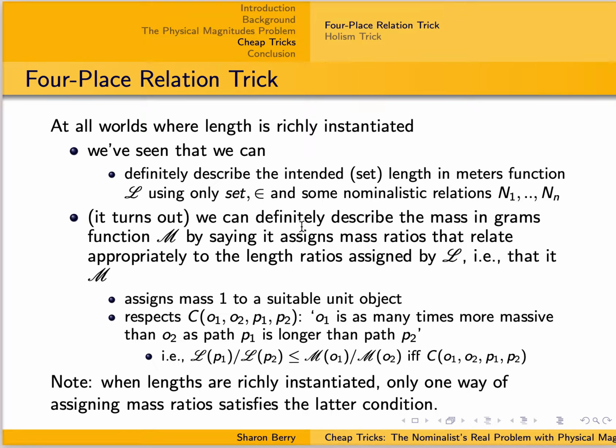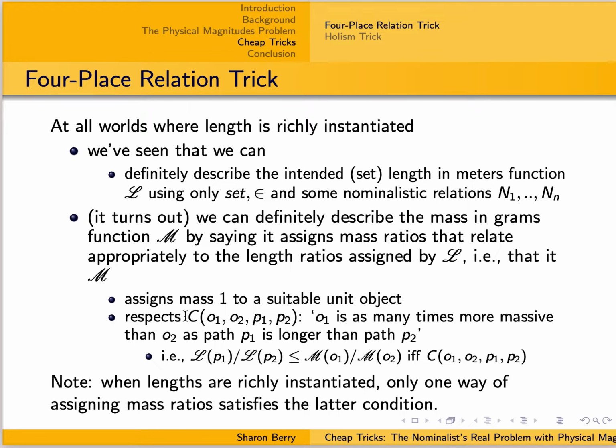mass in grams relation by saying that it has to assign mass 1 to a suitable unit object, and, here's the interesting part, assign mass ratios in a way that appropriately relates to the lengths assigned by the length in meters function that we've just mentioned we can definitely describe.